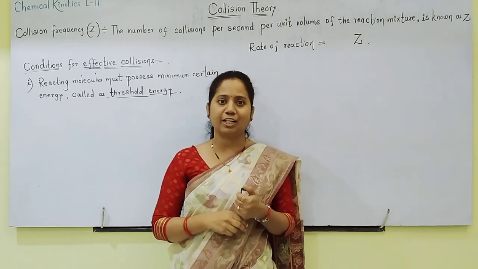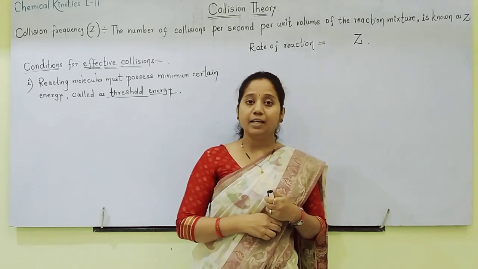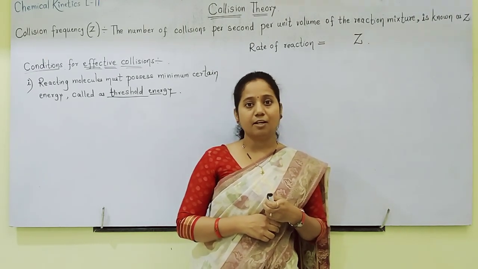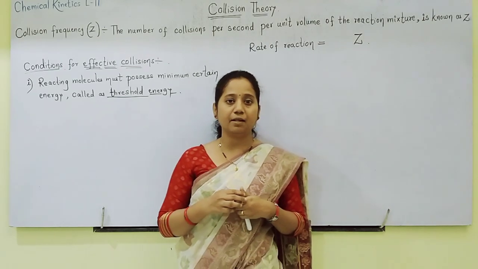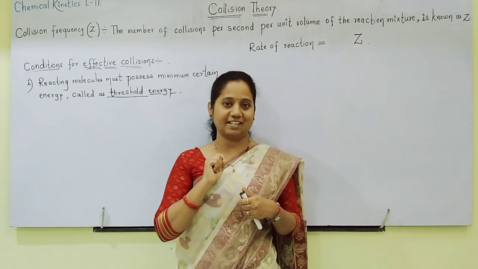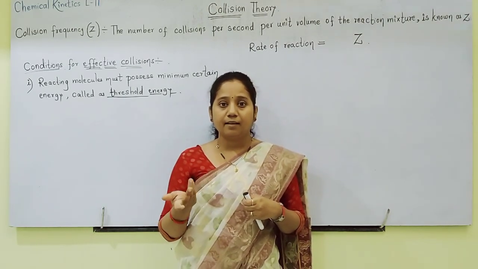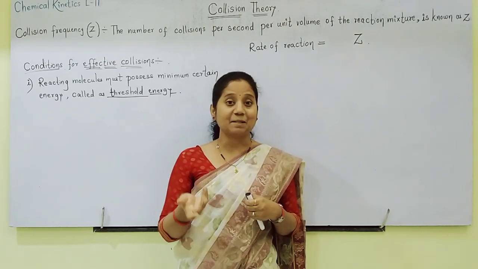Then how is this activation energy supplied? Students, you might have heard about photochemical reactions. In photochemical reactions, photons of light supply this activation energy. Otherwise, with a rise in temperature, heat is supplied.